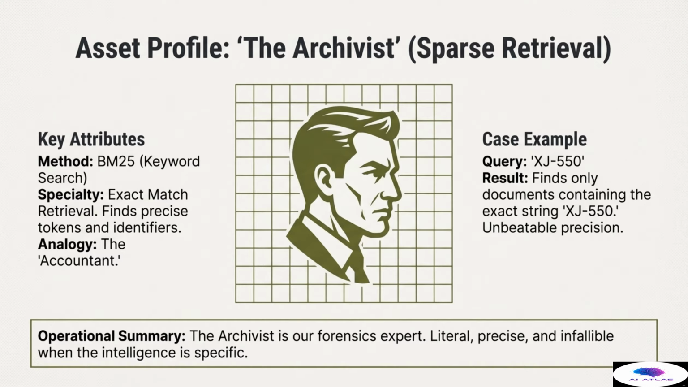In a case example, if the query is the identifier, XJ550, the archivist finds only documents containing that exact string, providing unbeatable precision. It does not attempt to understand context or synonyms. It simply executes a precise lookup based on token existence and frequency. The archivist is our indispensable forensics expert, guaranteeing that any mission demanding absolute adherence to specific identifiers will be completed successfully. By utilizing both the ghost and the archivist, we ensure coverage against both conceptual and literal search challenges.